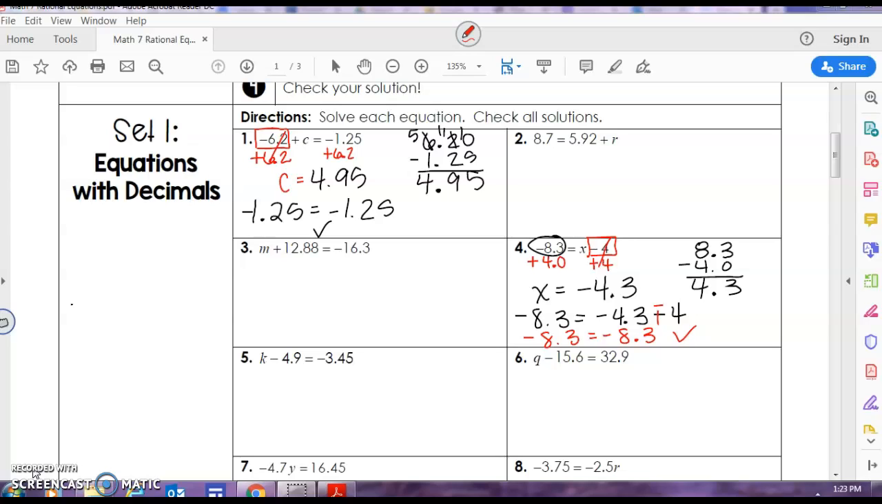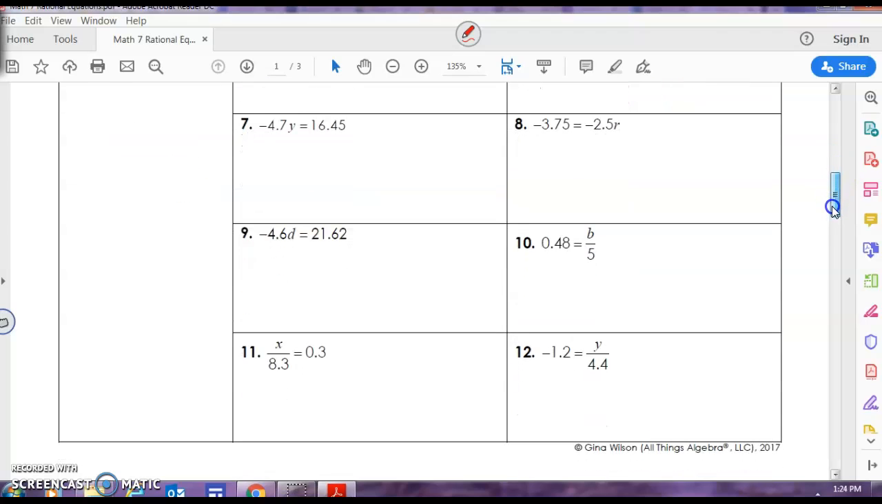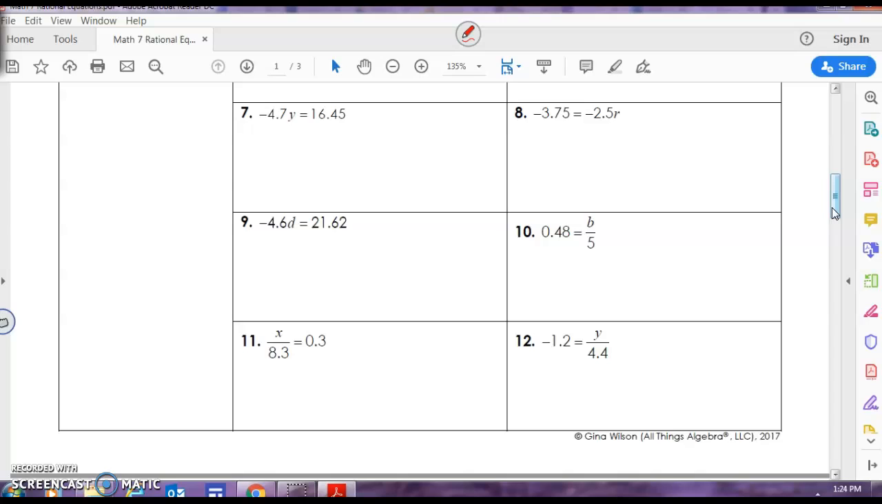Let's look down at number 7. Here we have negative 4 7/10 times y equals 16.45. The opposite of multiplying by negative 4 7/10 is to divide by negative 4 7/10. So I'm going to divide that on both sides of my equation. I see that my signs are different, so I know that my answer will be a negative. Now I'm just going to divide.